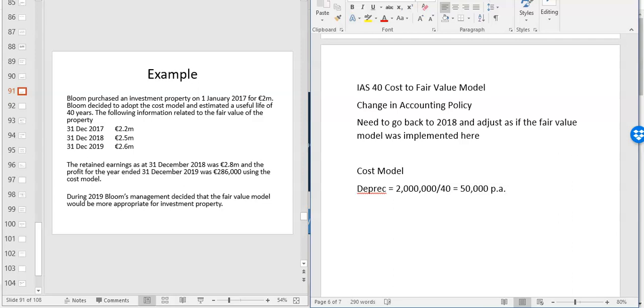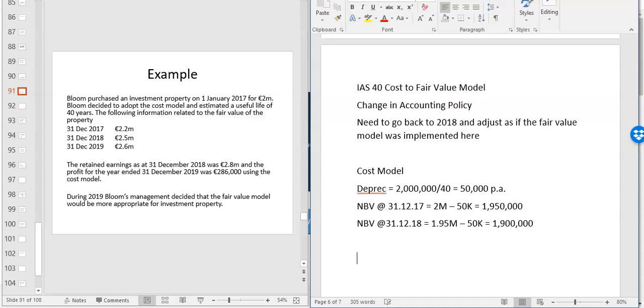So in the cost model, the net book value at the 31st of December 2017 would have been 2 million minus 50k, which is 1.95 million. And the net book value at the 31st of December 2018 would have been 1.95 million minus 50k, which is 1.9 million. Just do it all consistent. So that's the way they would have originally done it.